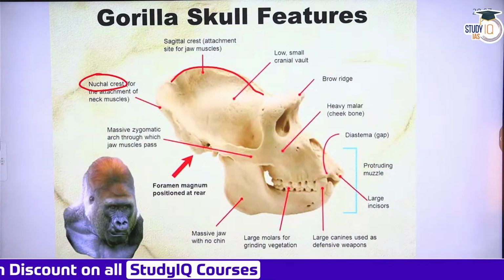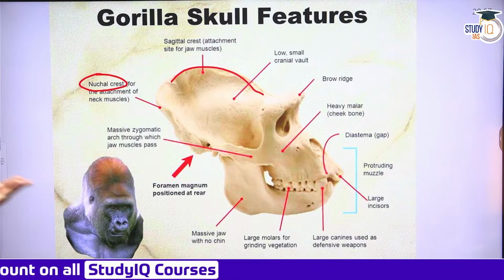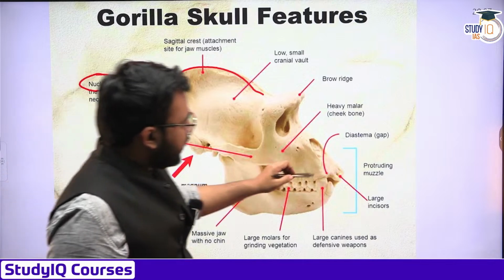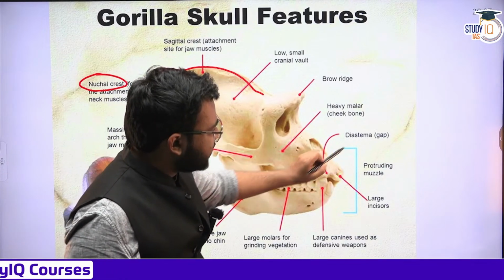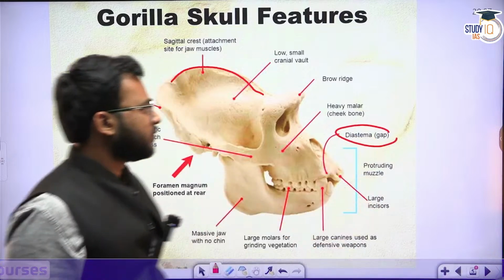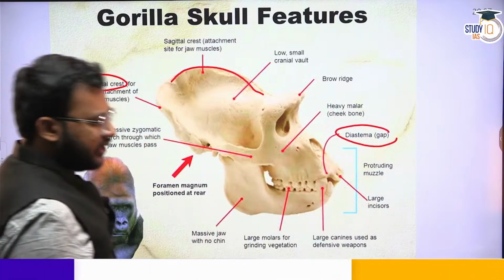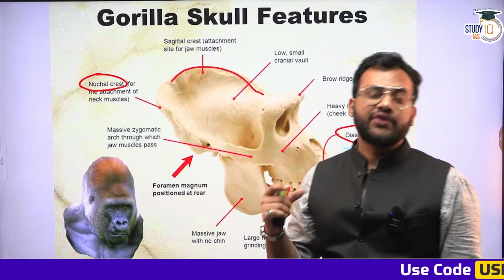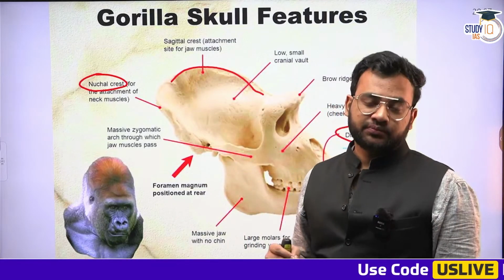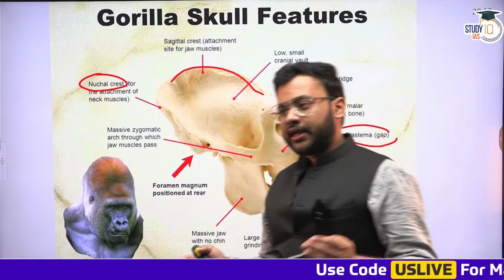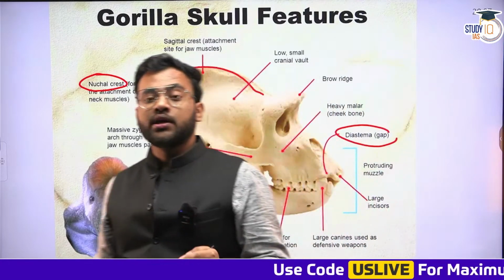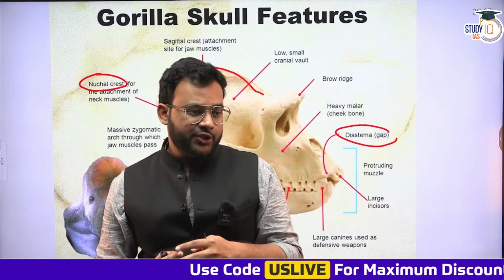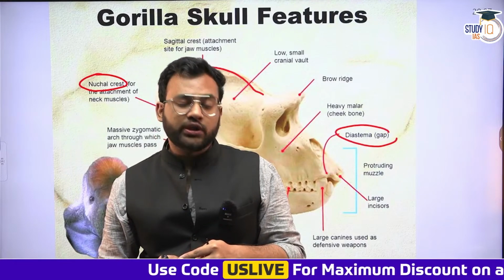Now, some other differences which are easily seen in this particular diagram. There is this space which is seen amongst the apes, and it is called the diastema. Apes generally, due to their dietary preferences, have a larger set of teeth, and the canines are also too large. You have 4 types of teeth: incisors, canine, premolar, and molar. The canines amongst the apes are quite large because of their dietary pattern, what they eat, how they like to eat it.